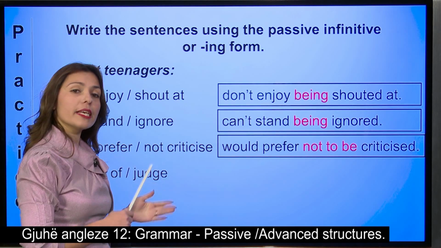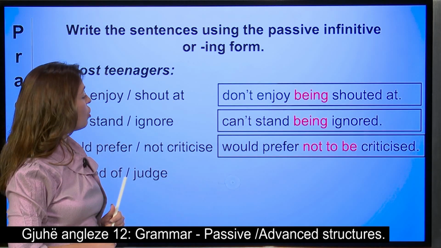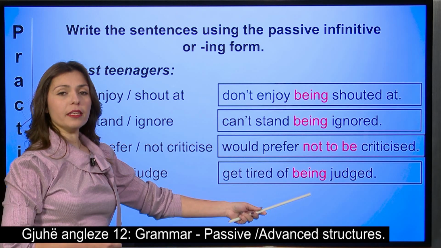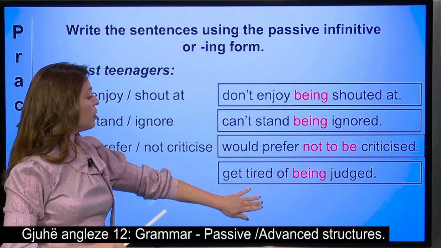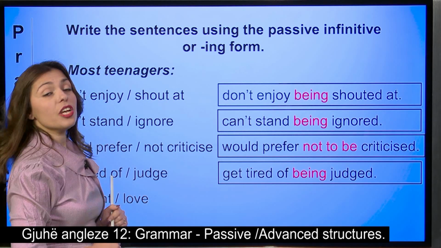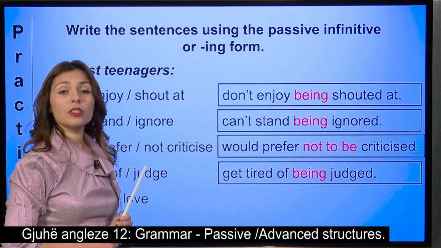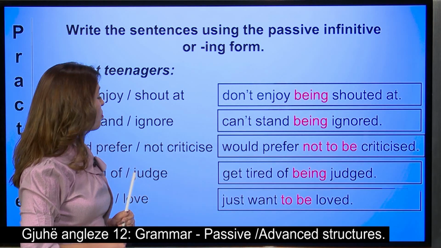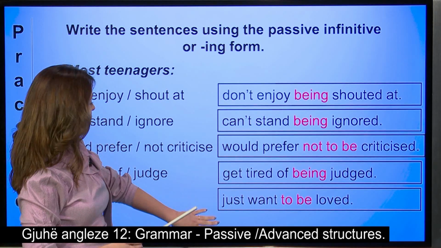The other one, get tired of and judge. The expression get tired of takes an ing form. So most teenagers get tired of being, of course, judged in the past participle. And the other one, most teenagers just want love. So the verb want takes a to infinitive. I know that you are going to love this sentence. So most teenagers just want to be loved like everyone else in this life.